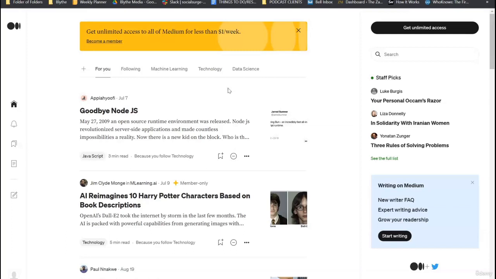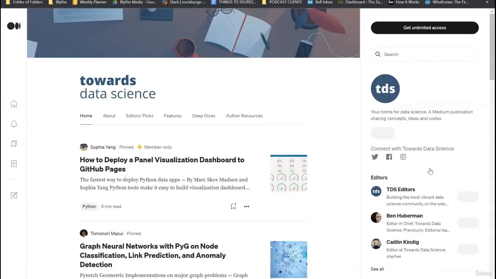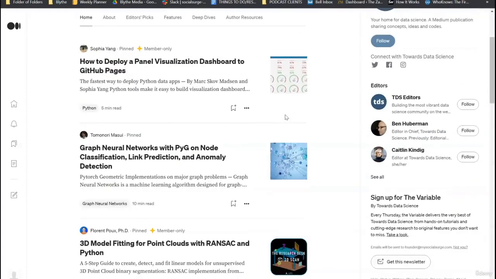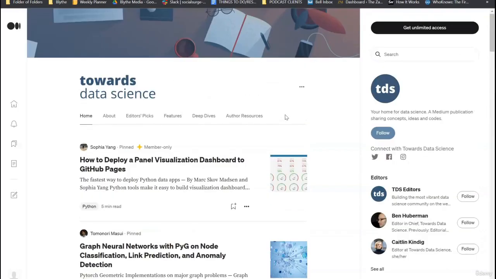For example, let me show you the biggest data science publication on Medium. It's called Towards Data Science. Here we go. If we go under publications here, Towards Data Science. And what you're going to see here is a publication where people are actually posting.